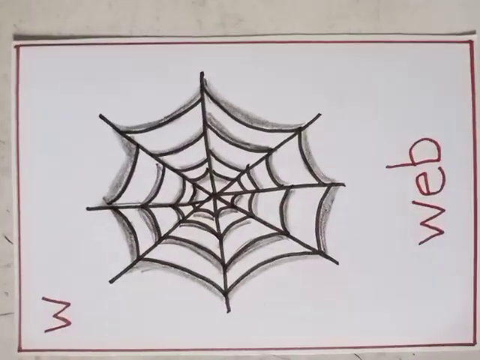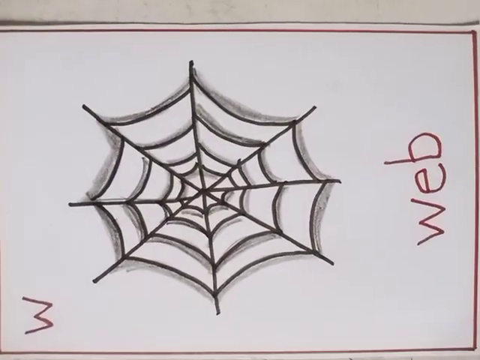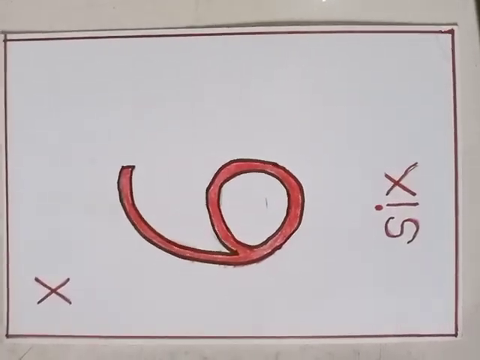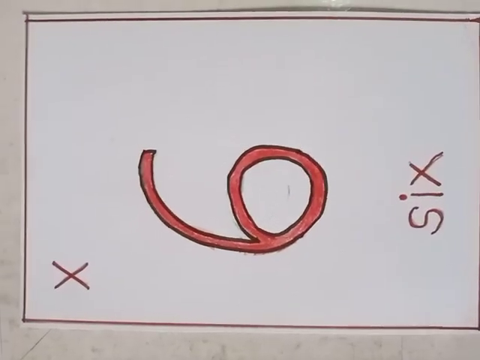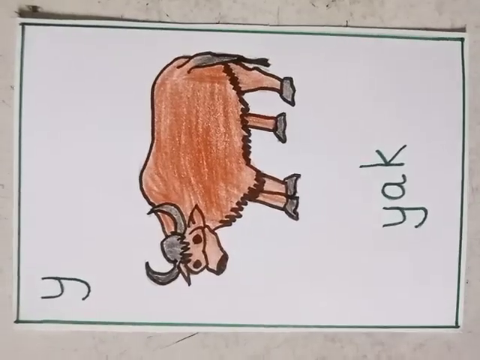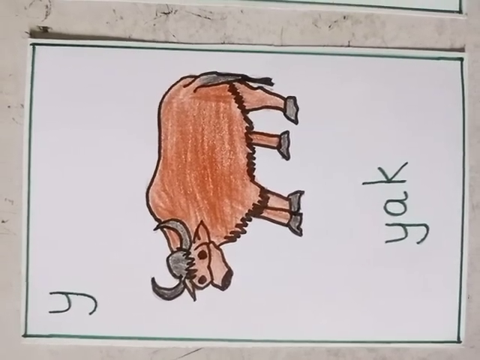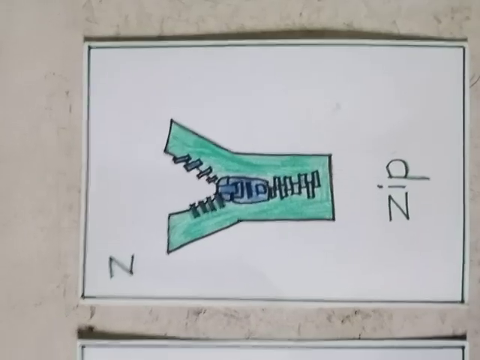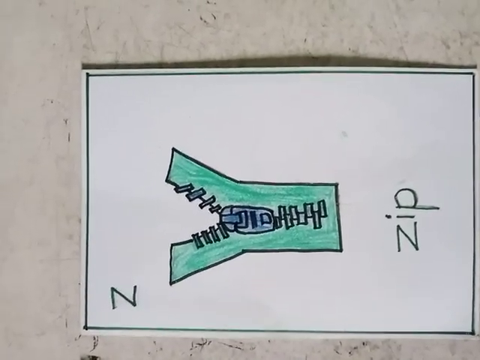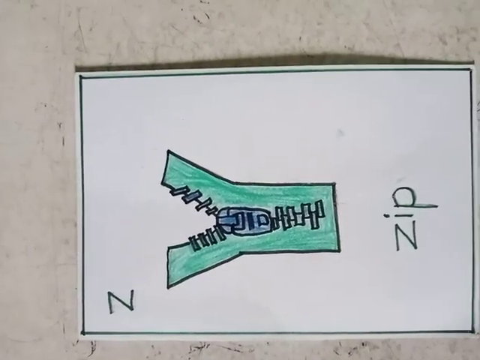W is for web, w, web. X is for six, x, six. Y is for yak, y, yak. Z is for zip, z, zip.